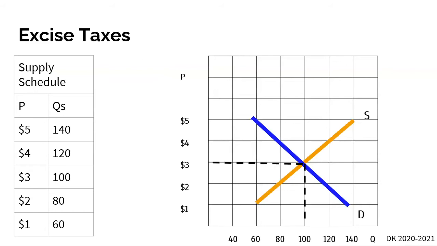And so what does this actually look like? Well, here we just have our normal supply and demand curve, right? Our equilibrium quantity, where supply meets demand, is going to be 100 units. Our equilibrium price is going to be at $3. And here's our supply schedule on the left-hand side here.